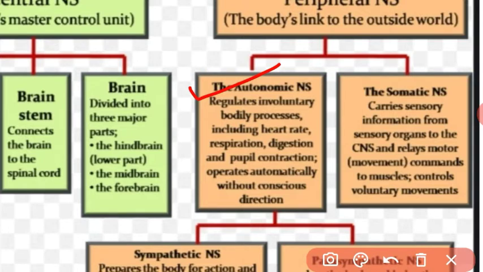Got it? What is the autonomic nervous system? The autonomic nervous system consists of pairs of nerves and ganglia which are present on either side of the backbone. This system is called the autonomic nervous system, and it controls all involuntary action in our body. The somatic nervous system controls the voluntary movement, and the autonomic nervous system controls the involuntary processes in our body.